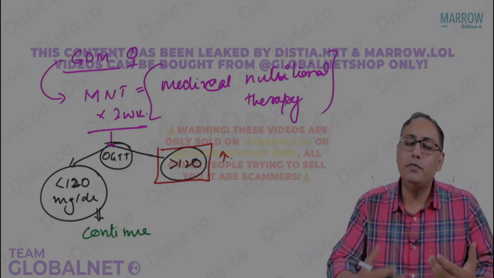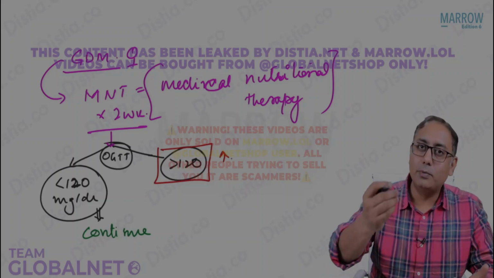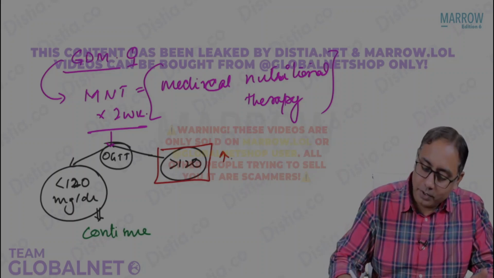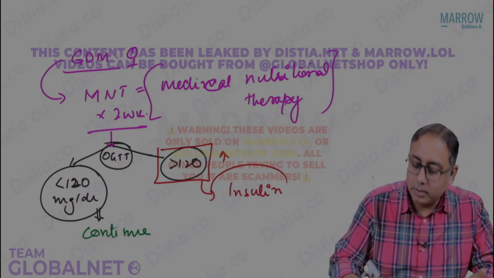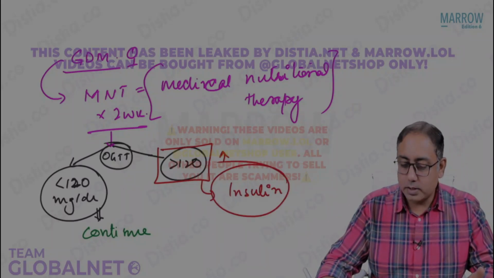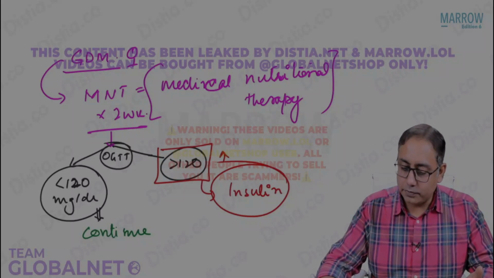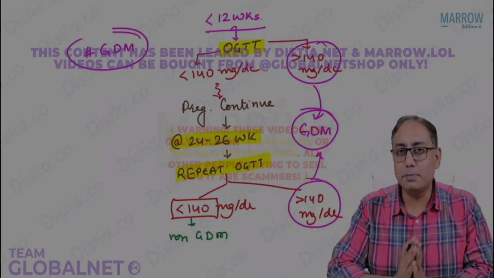So what are we going to do? We are going to put the patient on what? You're going to put the patient on insulin. So now we put the patient on insulin. So that is the updated GDM guidelines for you. Please note gestational diabetes mellitus.